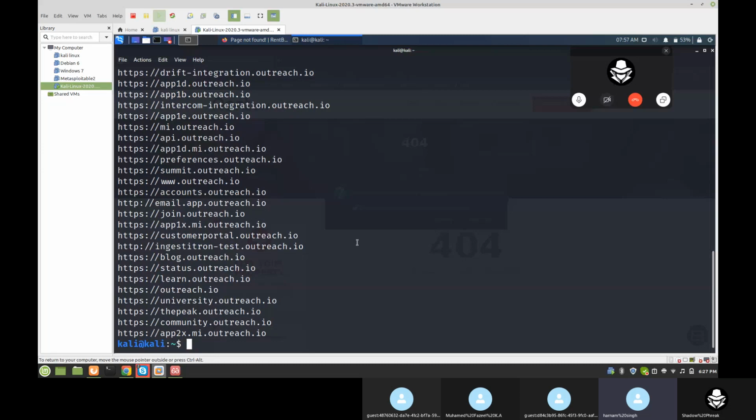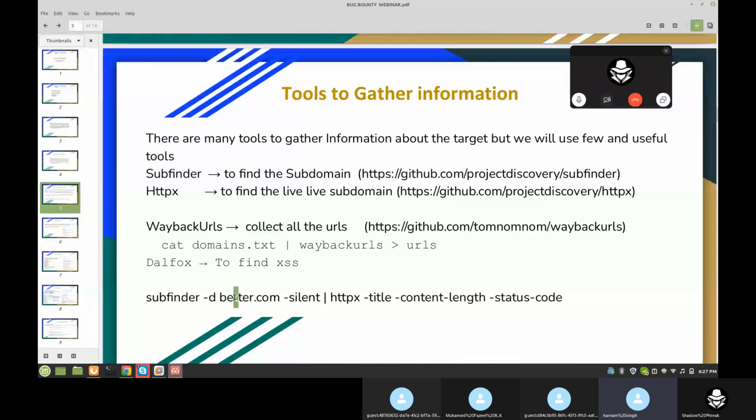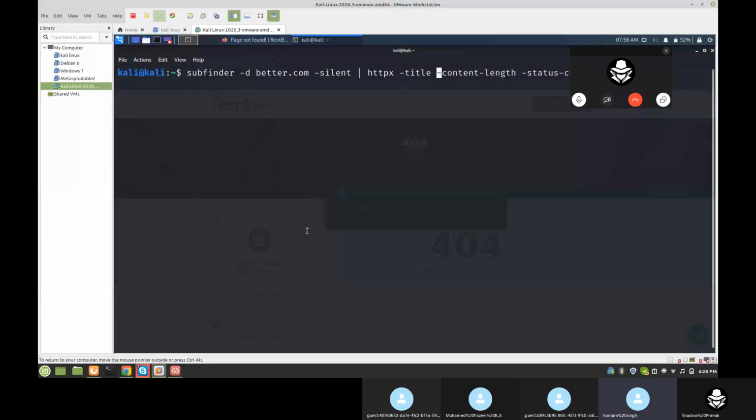Now what we can do next is use this command: subfinder -d domain -silent, piped to httpx. Here we need to give the domain name, any domain we can give.